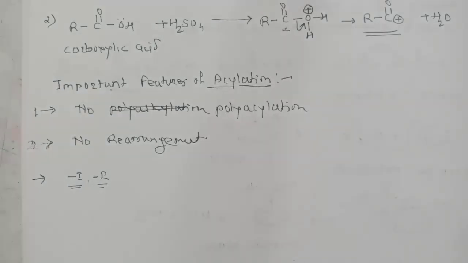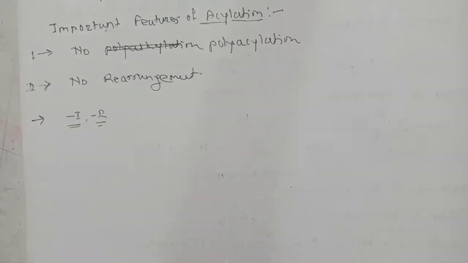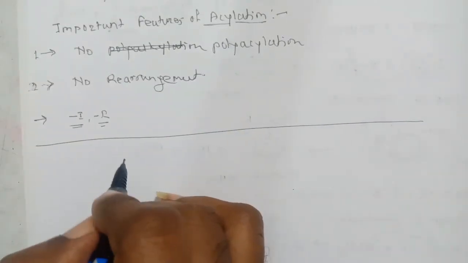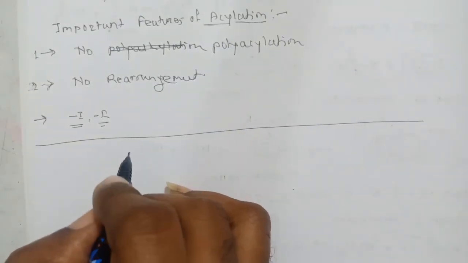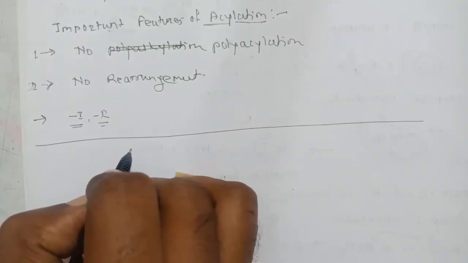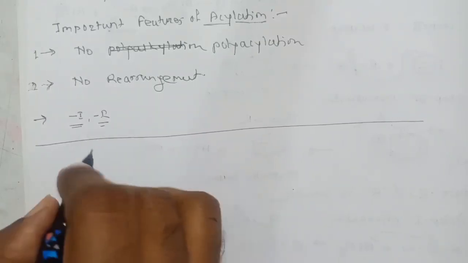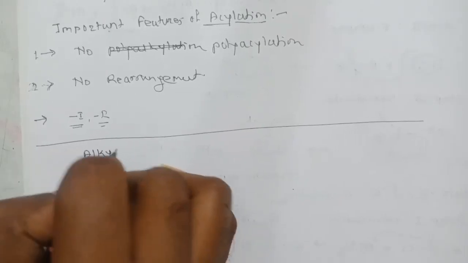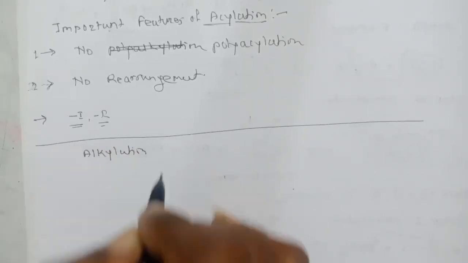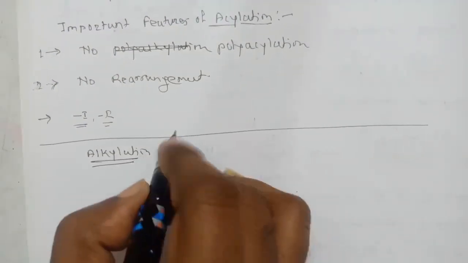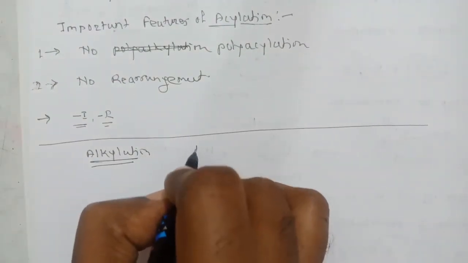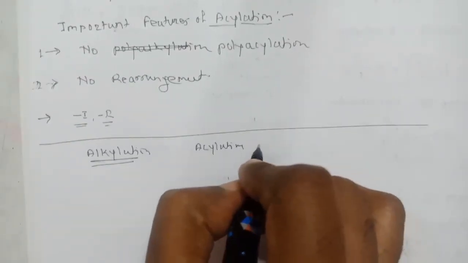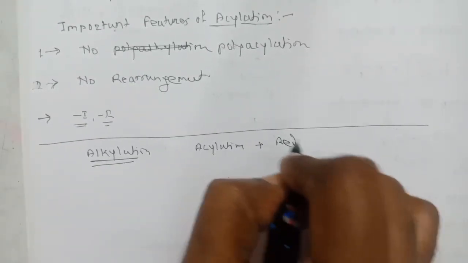Now what are the applications of this acylation? One of the best applications is that it can be used as a substitute for the alkylation reaction. We have limitations with alkylation. So if we want to do alkylation, we go for acylation first and then reduction.